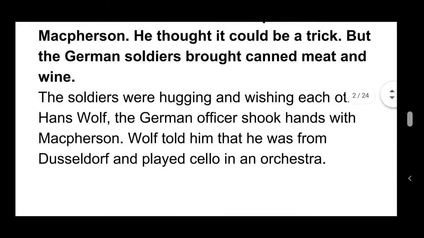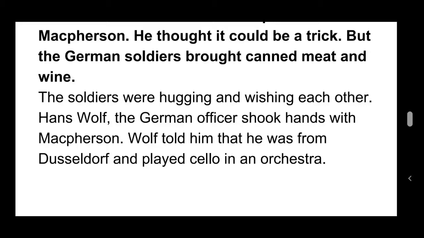The soldiers were hugging and wishing each other. So here the scene totally changed and the war field became a peaceful area, and they did not want to fight each other.